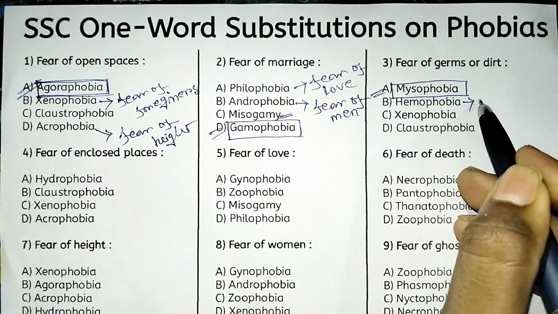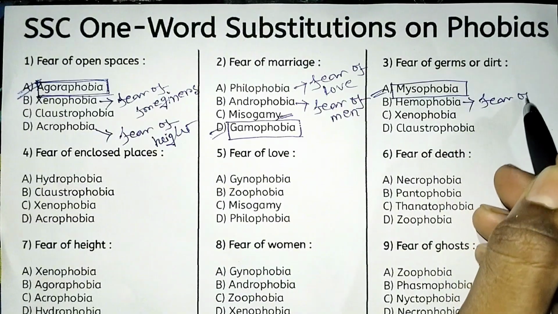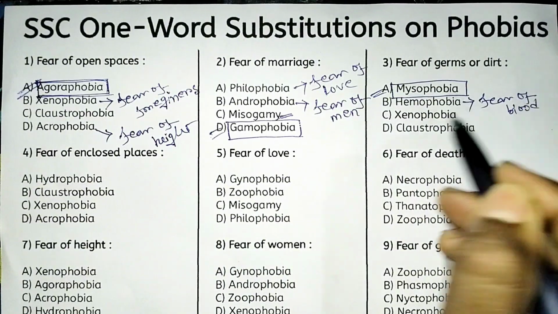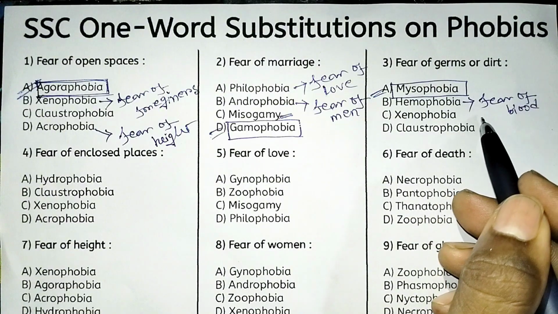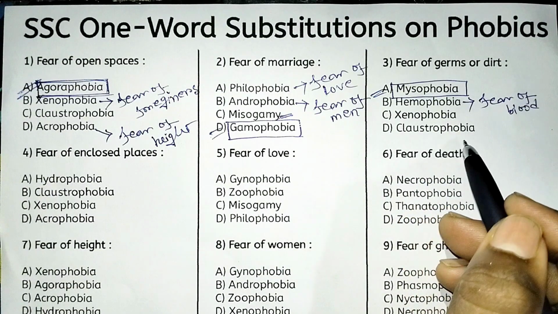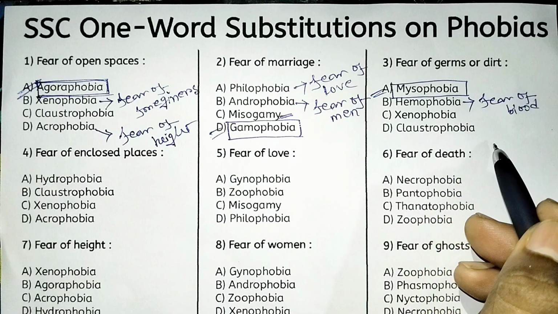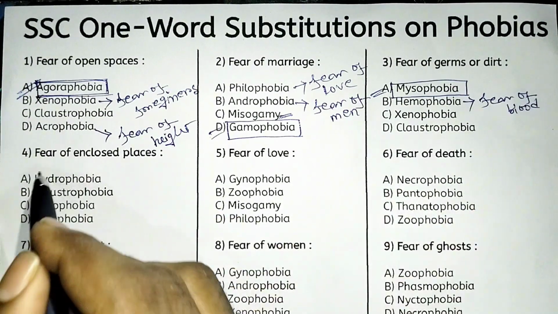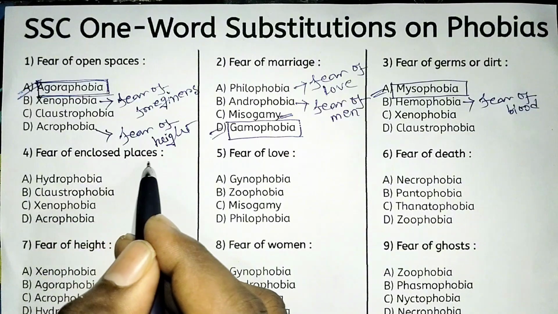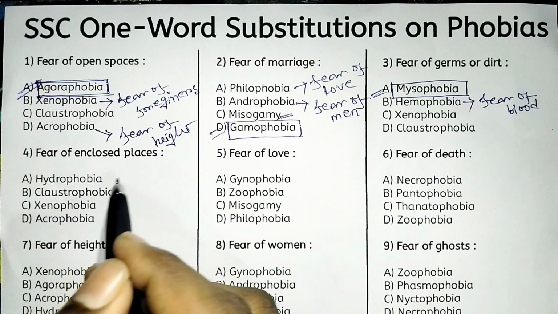Xenophobia means a fear of foreigners, and claustrophobia suggests fear of enclosed places. Understand? Very good.